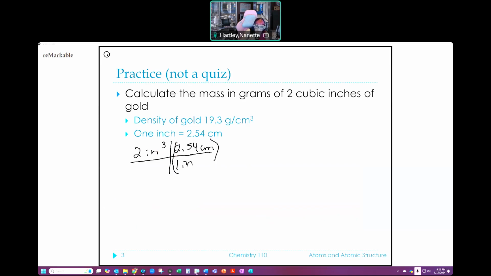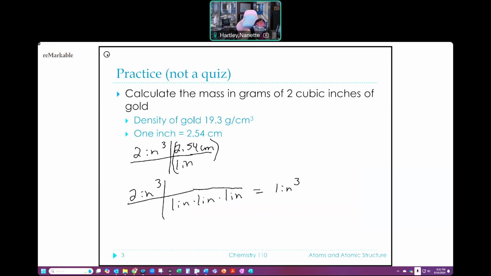Now remember, because this is inches cubed, I need to cube technically this whole thing. It's both the top and the bottom. What happens when I do that, and I'm just going to write this again so that we can see, is I end up with 1 inch times 1 inch times 1 inch, which is equal to 1 inch cubed. That's what that's looking like on the bottom.